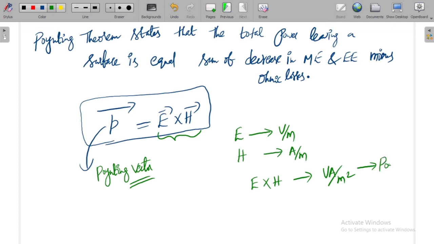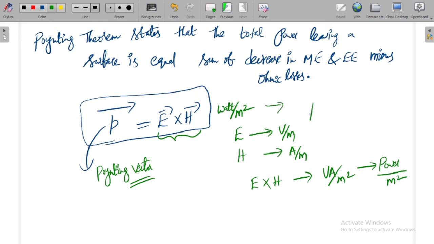Volt ampere is power, so E bar cross H bar gives us power per area, which means watt per meter square. So the unit of the Poynting vector is watt per meter square, because the E unit is volt per meter, the H unit is ampere per meter. So the combined unit is VA per meter square, so power per meter square, watt per meter square.